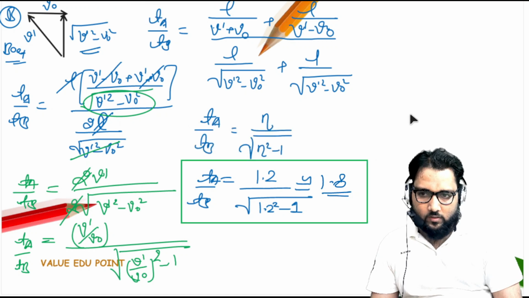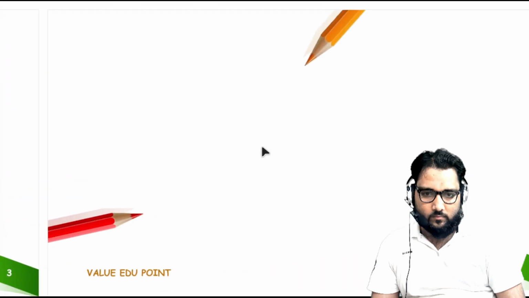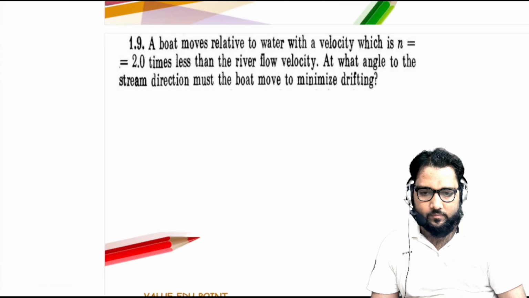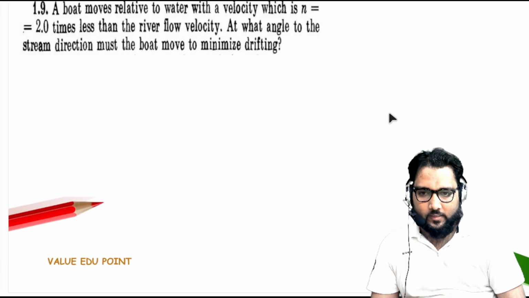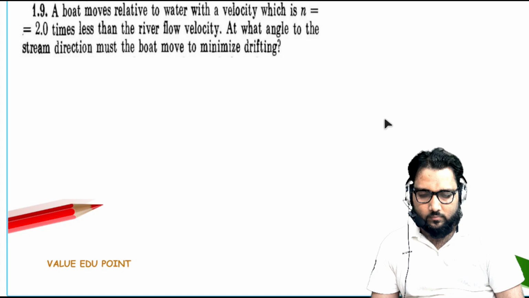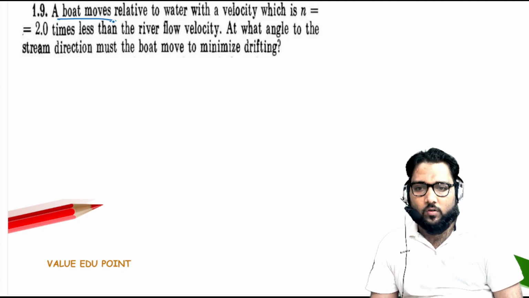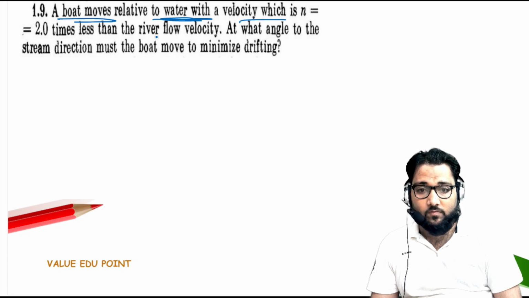Now we are going to the next problem, that is 1.9. Here one boat moves relative to the water with a velocity that is eta times less than the river flow velocity.